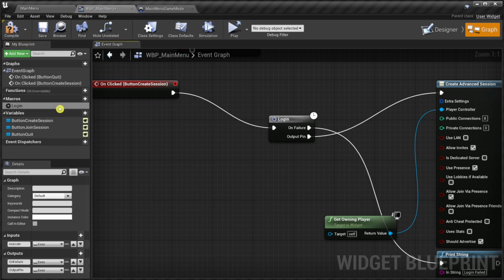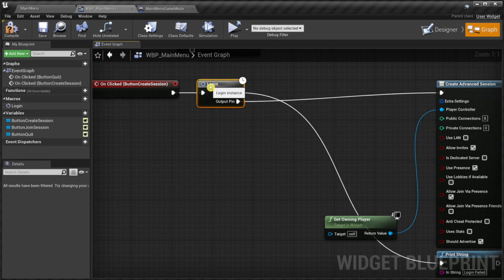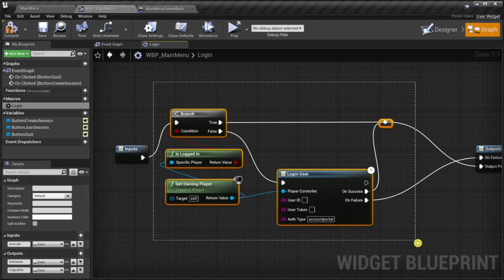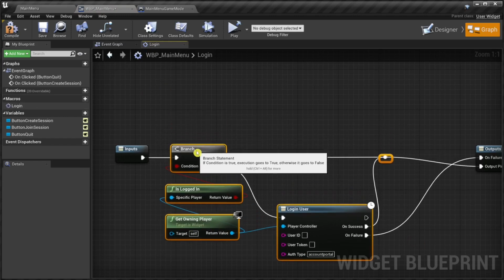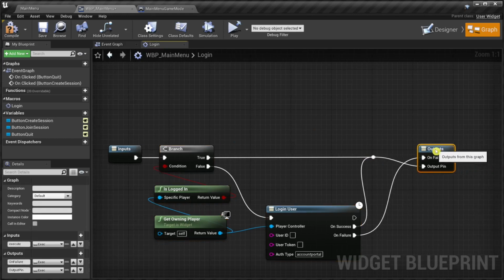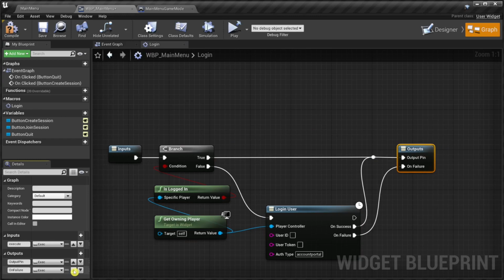We call the macro login. And we adjust the node a little bit and open the macro. We clean up a bit and then we fix the output pins because the order is bad and the first output pin should be called onSuccess.